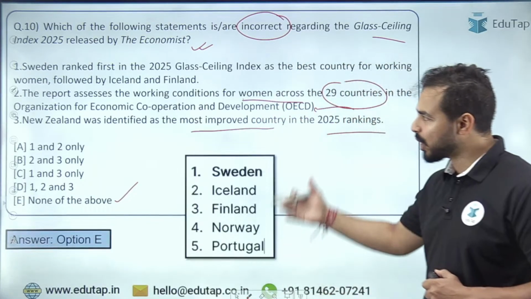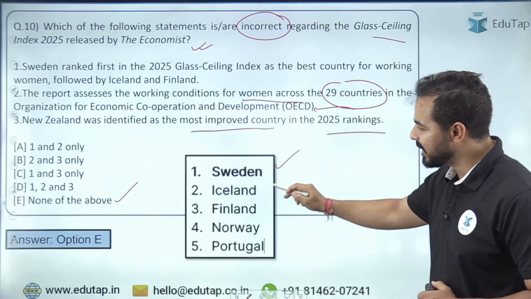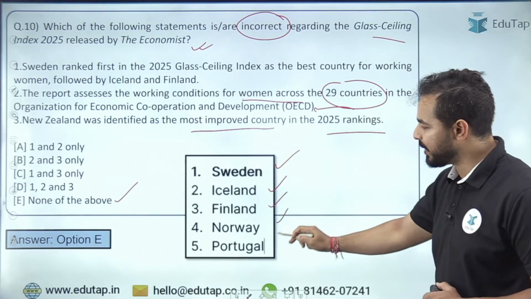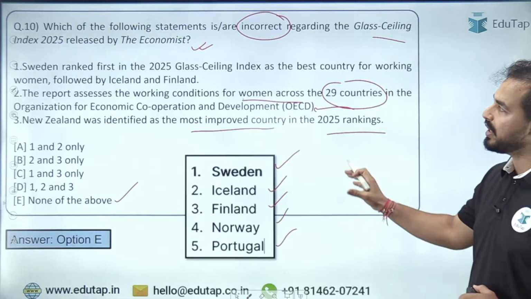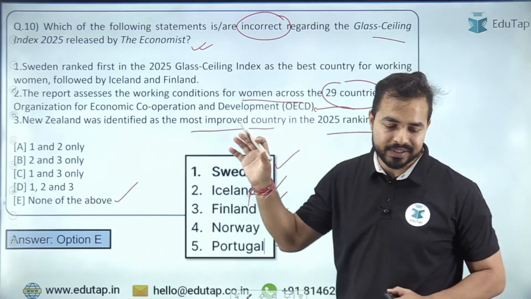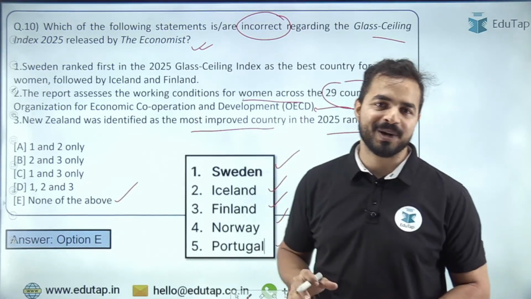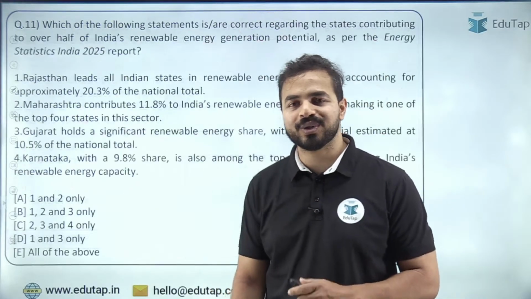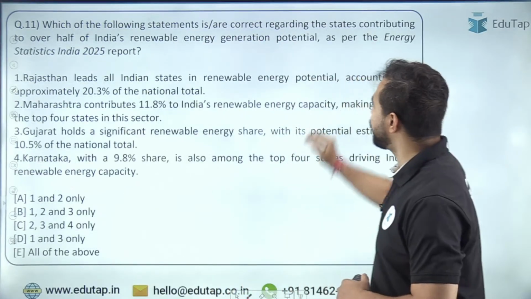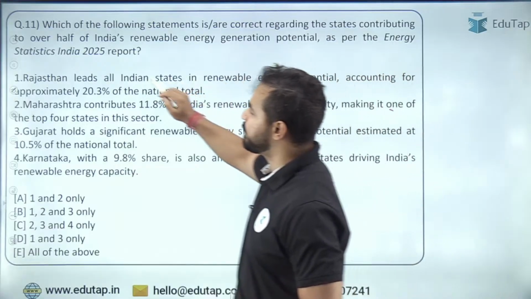If we talk about the top 5 countries, it includes Sweden, Iceland, Finland, Norway and Portugal. So these are the top 5 countries in this Glass Ceiling Index 2025. That is the right part. Now let's try to move on to the next question. The next question is about the Energy Statistics India 2025 report.